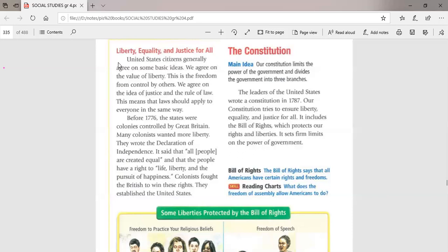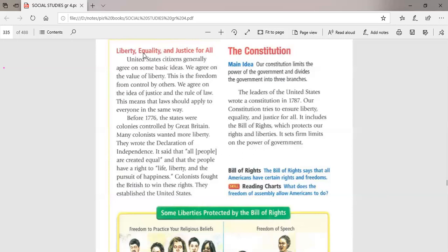This is liberty: freedom to not be controlled by others. Because of the bad treatment and the heavy taxes, the American citizens declared their freedom. It means that they didn't want to be controlled again by Britain.